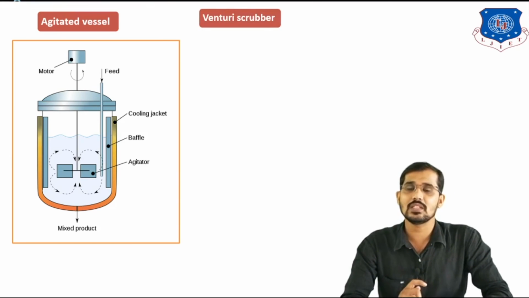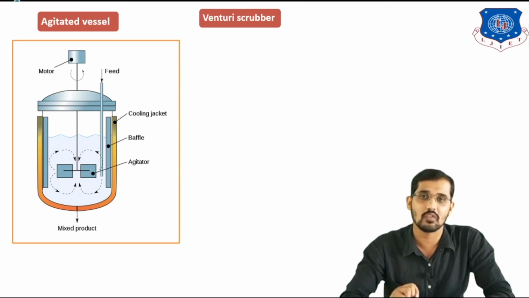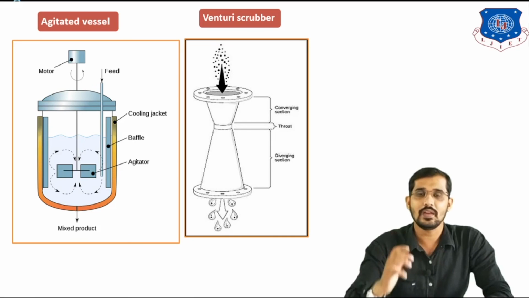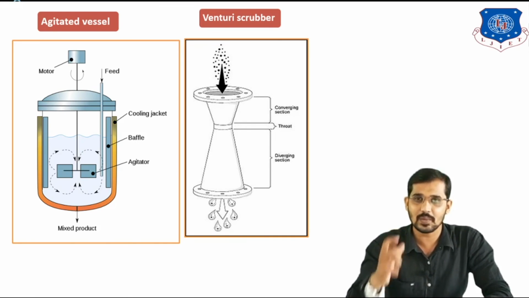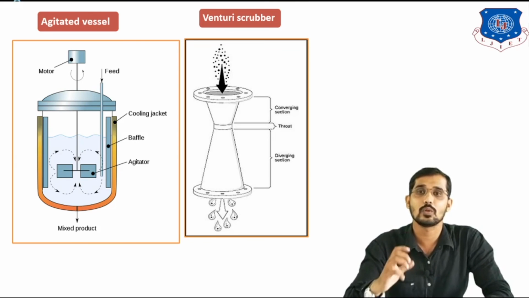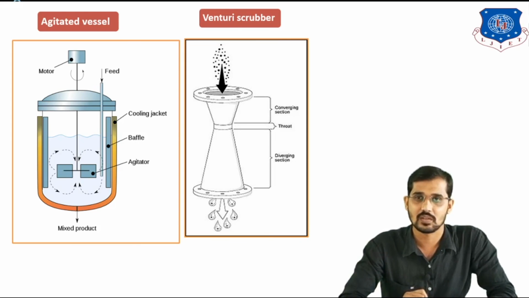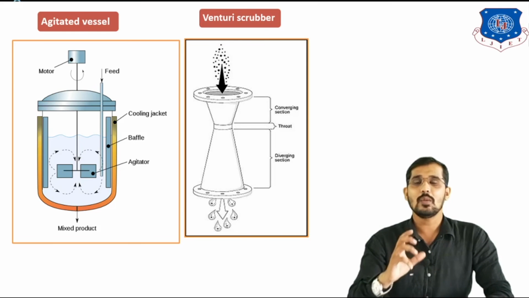Next is the Venturi scrubber. The Venturi scrubber is an example of liquid dispersed equipment, and this is its figure. You can see there are two sections: the first is a converging section, and the second is a diverging section. The feed comes from the top, the converging section. After the liquid is dispersed through the gaseous stream, you get the outlet stream from the diverging section. So this is all about Venturi scrubbers and agitated vessels; these points are important for gas liquid equipment.